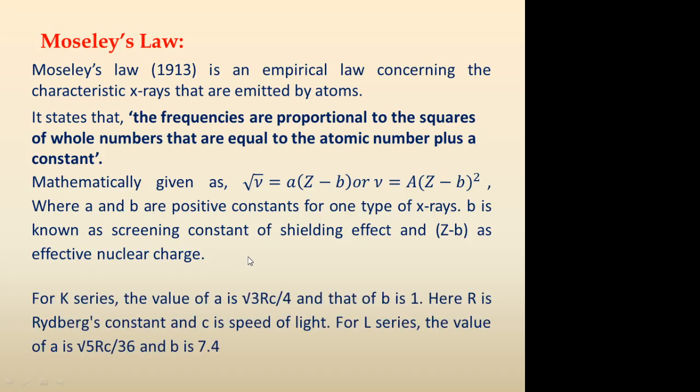For the K series, the value of the constant A in the equation is square root of 3RC by 4, and the constant B is equal to 1. Here R is the Rydberg constant and C is the speed of light. For the L series of characteristic X-ray lines, the value of A is root of 5RC divided by 36 and B is 7.4.